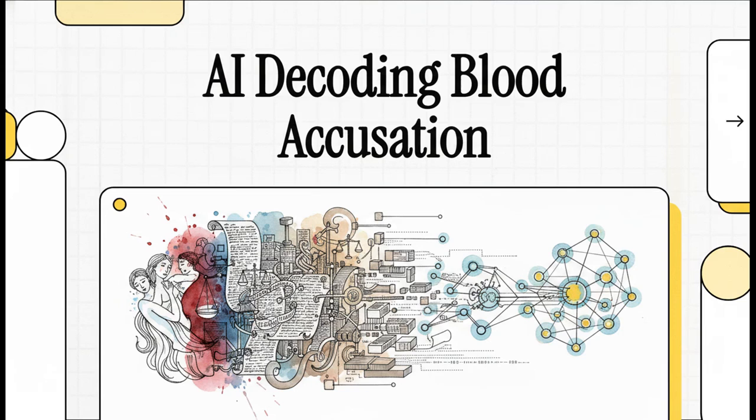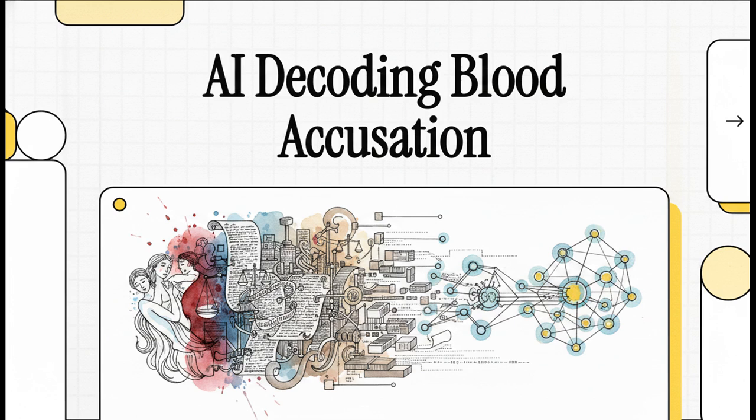Welcome to this explainer. Today we're diving into something absolutely fascinating: how an artificial intelligence, systematically and completely neutrally, deconstructs a highly charged, multi-layered legal manifesto. We're talking about a really unique intersection here, raw human emotion colliding with complex legal theory, all analyzed by the cold, objective power of a large language model. So what actually happens when you feed a passionate plea for justice into a machine designed purely for logic?